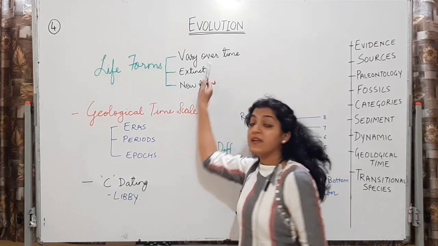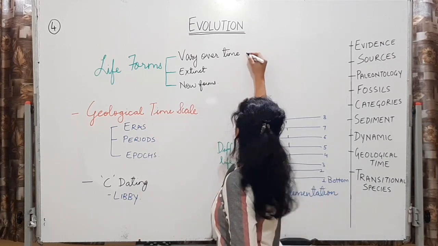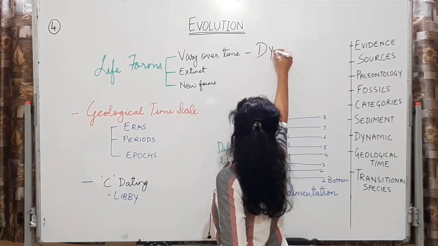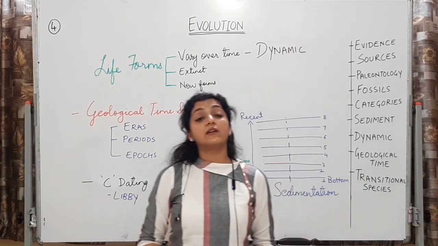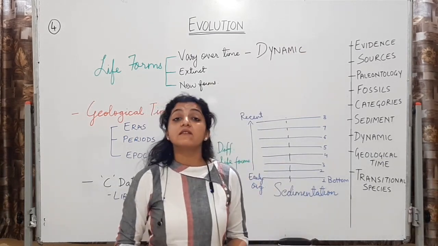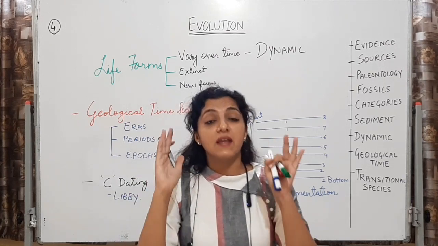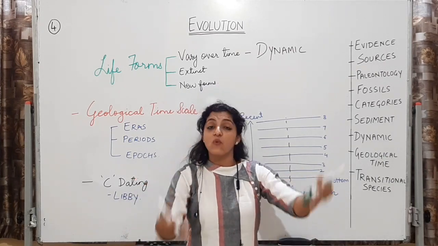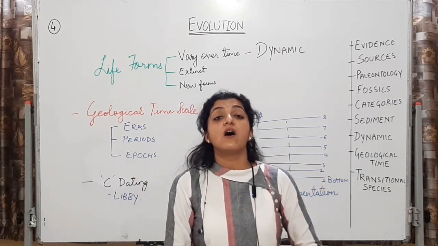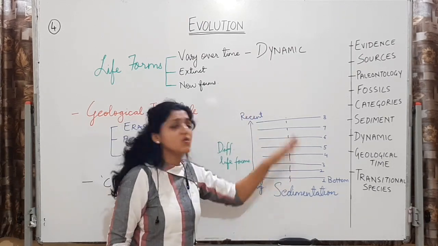So it is varying over time, which is making me say that fossil records are dynamic. They are not static. Important MCQ. Fossil records are not static. Static means एक ही जैसा stable एक जगह पे हो जाना. Dynamic means it is changing, it is moving ahead. All right. So fossil records are dynamic because ये change हो रहा है.